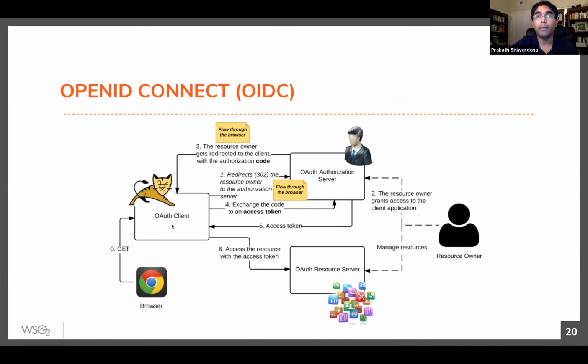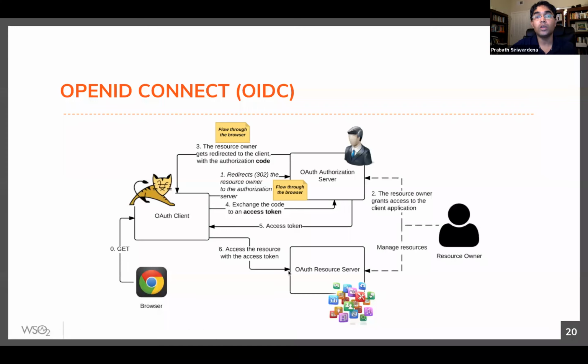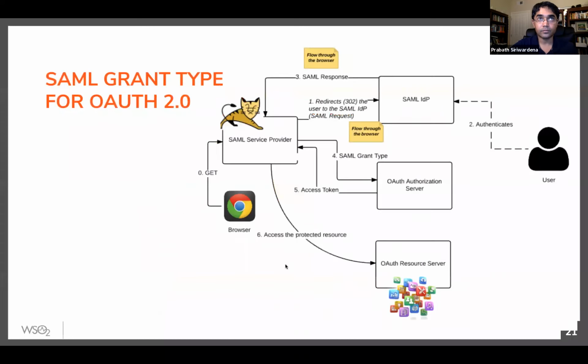You don't need to embed all the claims that the client needs in the access token, right? Those may not be visible to the resource server. You don't need to explicitly embed everything that you embed in the ID token in the access token. So that's the main difference.